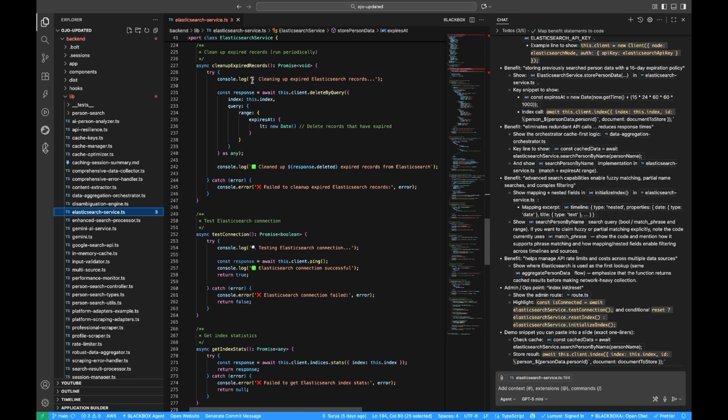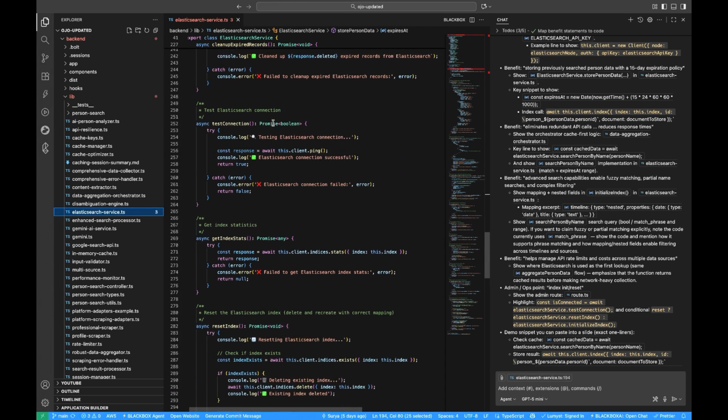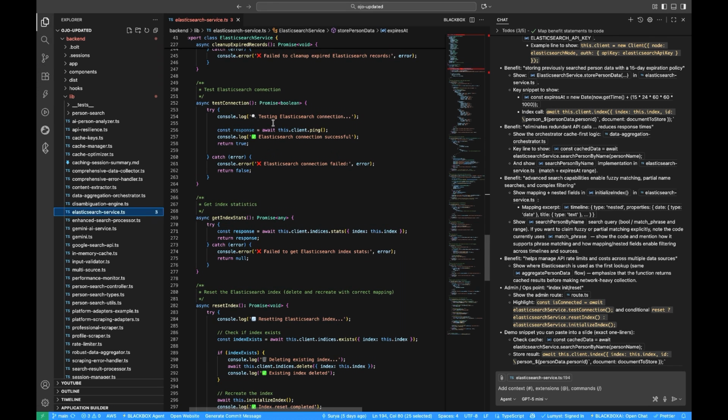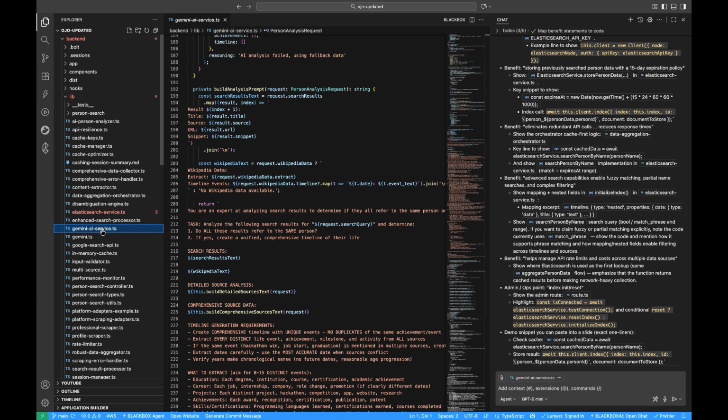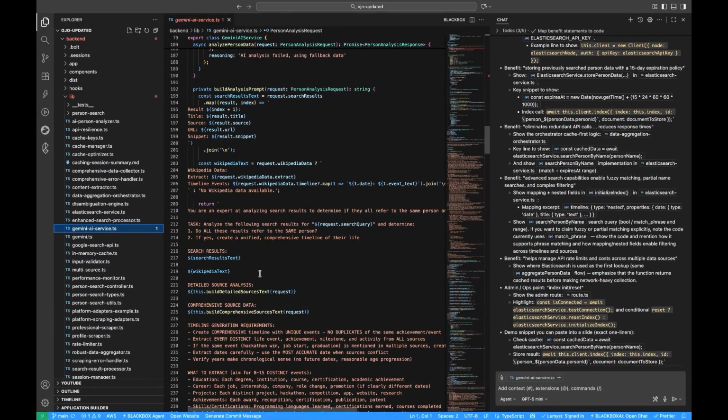The advanced search capabilities of Elasticsearch enable fuzzy matching, partial name searches, and complex filtering across person profiles, timeline events, and professional information, making the application more responsive and cost effective. And then the Gemini, which is the LLM we use to synthesize the data.